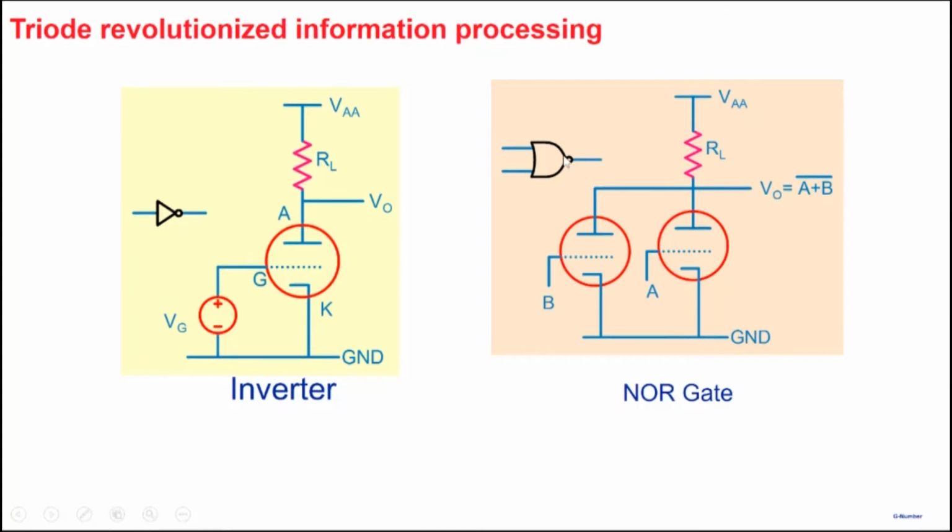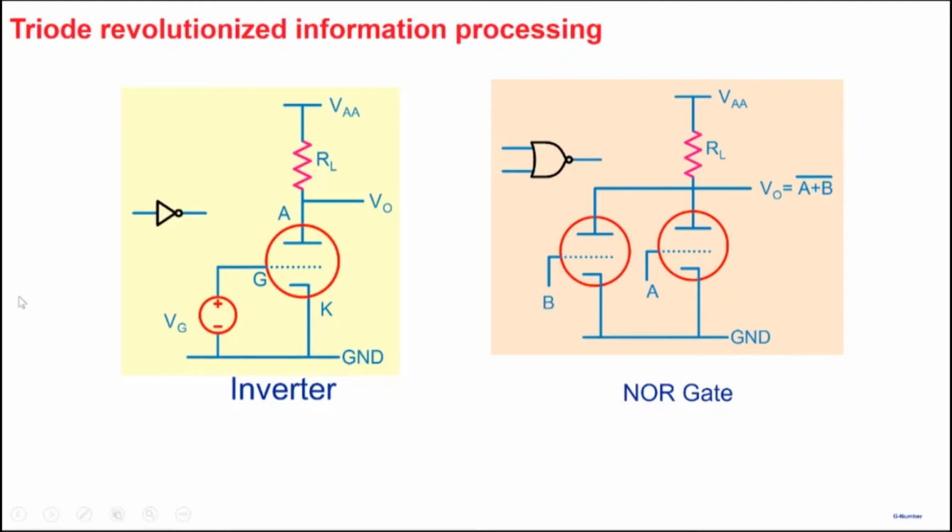Not only that, this is a NOR gate that you're familiar with. The NOR gate one could also make with it. This is a simplified implementation of a NOR gate. One could make a NOR gate using the triode also. And the NOR gate has an interesting property that it is a universal gate, meaning that whichever gate you're interested in, AND or exclusive OR or even an inverter, you could implement all of that using the NOR gate. So what we are saying is that with the triode, you could build any of these gates, and of course you can connect lots of gates together.